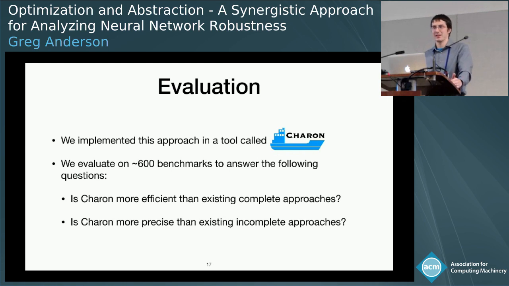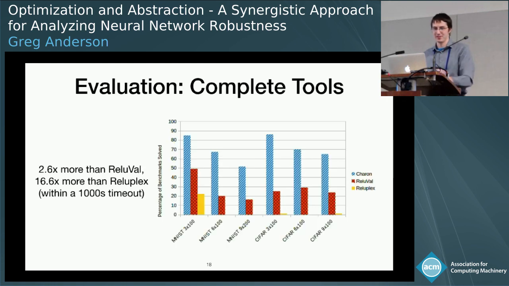So to compare against complete approaches, we compare with ReLU-Val and ReLU-Plex, two existing complete approaches. And what we find is that if we look at how many benchmarks each tool can solve within some fixed timeout, Karen is able to solve 2.5 times more than ReLU-Val and more than 16 times more than ReLU-Plex. So this suggests that, in fact, our approach is able to scale much better than existing complete tools.